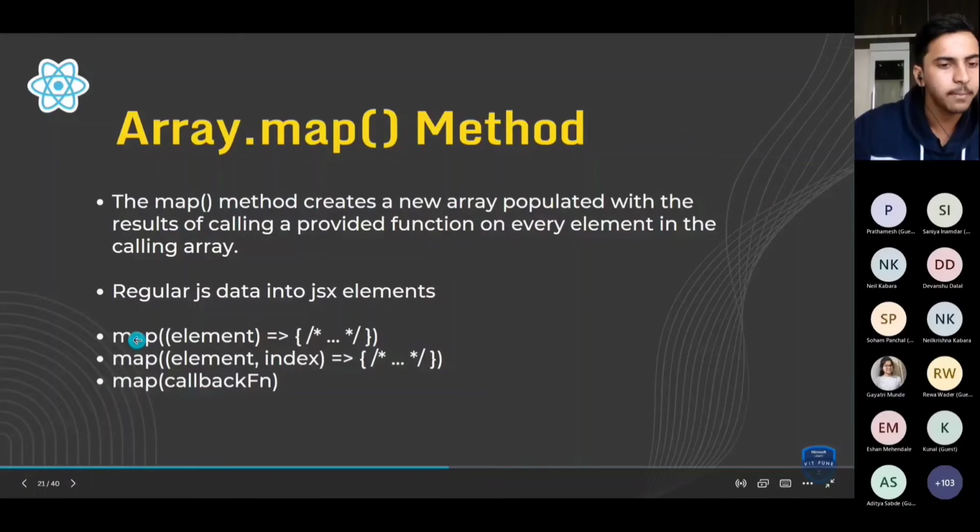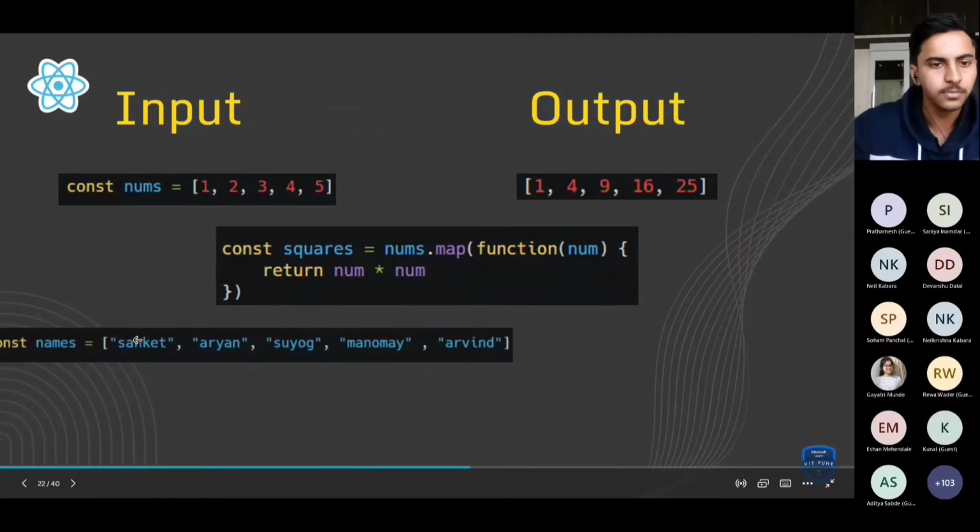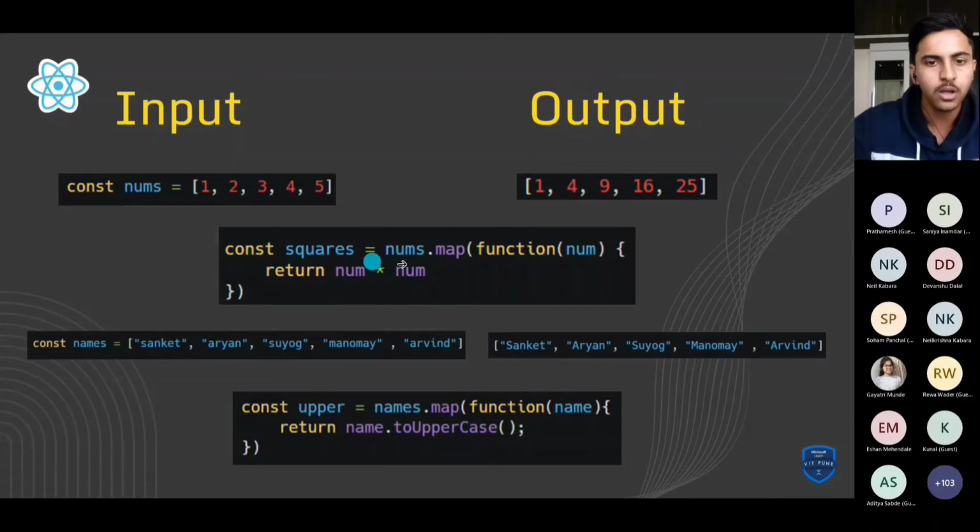The syntax is: const square is equal to nums.map, where nums is the array, and in brackets we have one callback function. For each num we return num into num. For 1 we return 1 into 1, for 2 we return 2 into 2, for 3 we return 3 into 3, and so on.